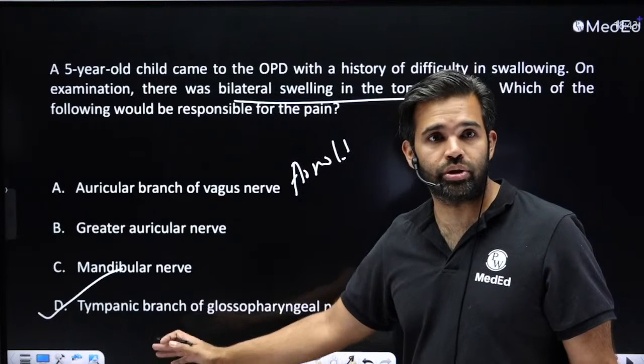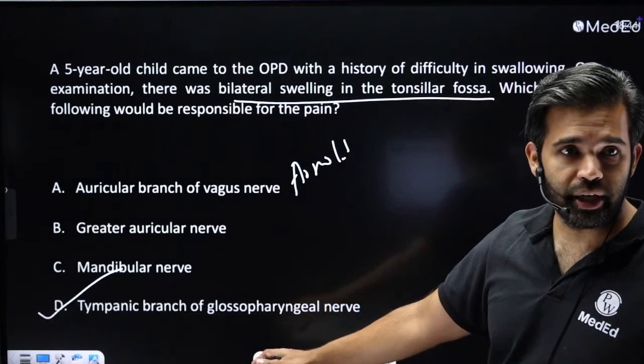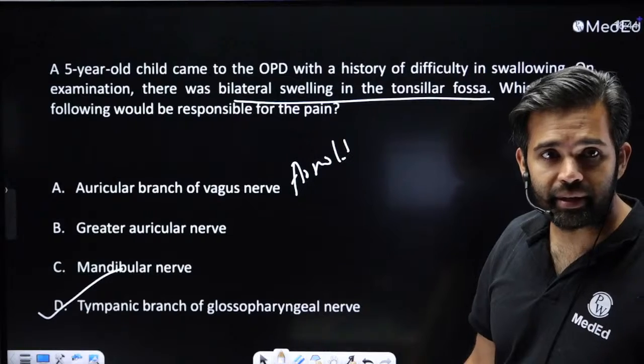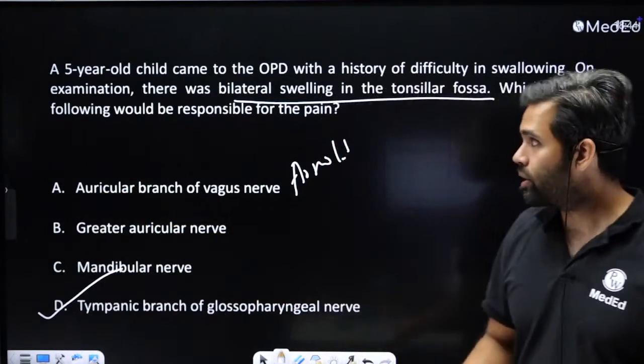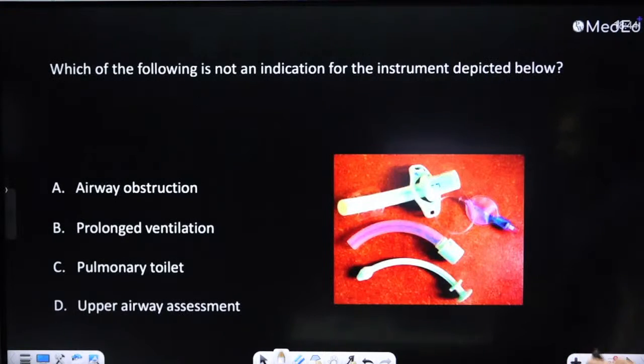So Dr. Santosh and Sudhanshu are correct. Dr. Jain is correct. So Dr. S and Anandita, the greater auricular nerve and the auricular branch of the vagus nerve are not responsible for the pain over here.